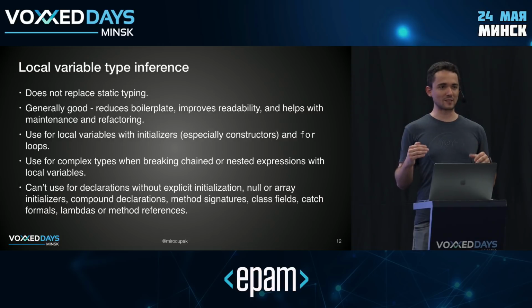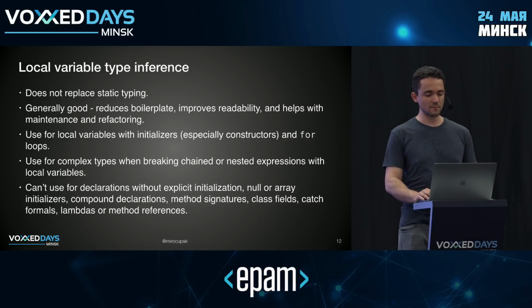So I think it's going to be the same case with this. You might not be completely on board right now if this is the first time you're seeing this, but I think it's going to be one of those things where you get used to it, and then it's going to make sense. This feature reduces boilerplate and improves readability. So it basically reduces clutter and lets more important information stand out. It's particularly useful when you're dealing with generics and types further parameterized with generic types. Basically, whenever the type information is really complex, because it allows you to shorten it to just 3 characters, right? In a very simple case, just imagine iterating through something like an entry set of a map that uses some complex types.